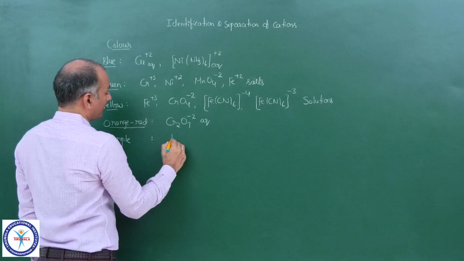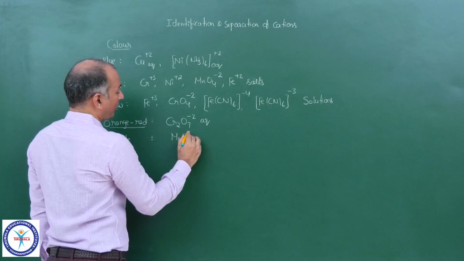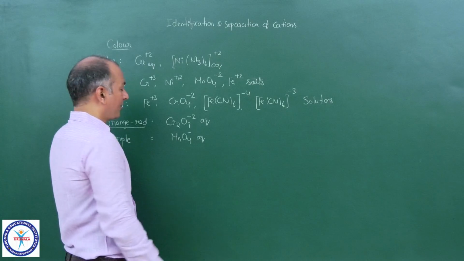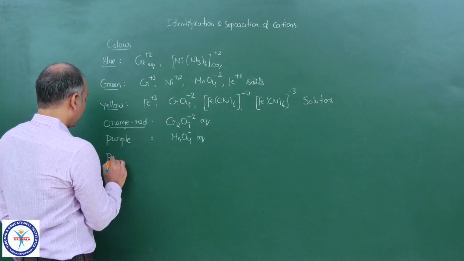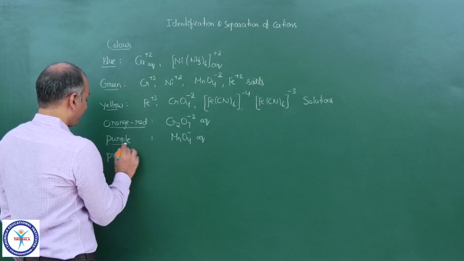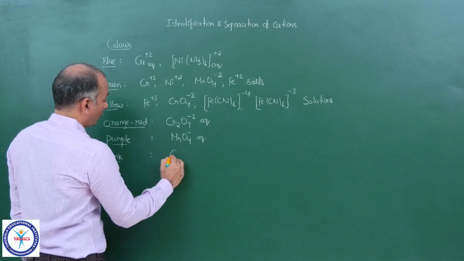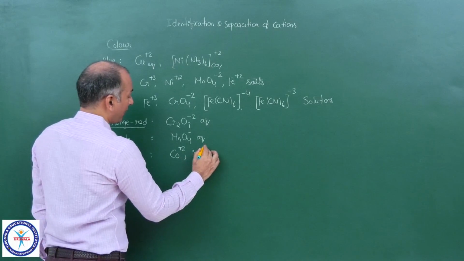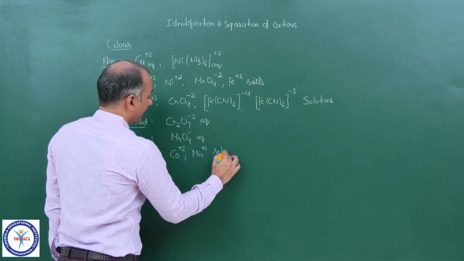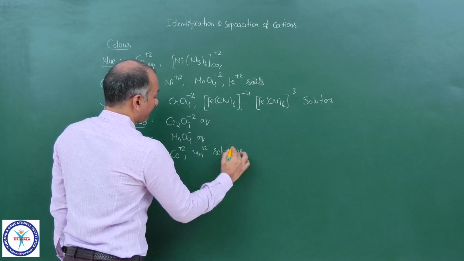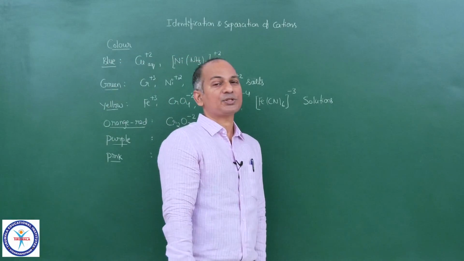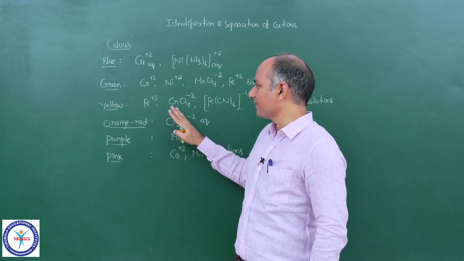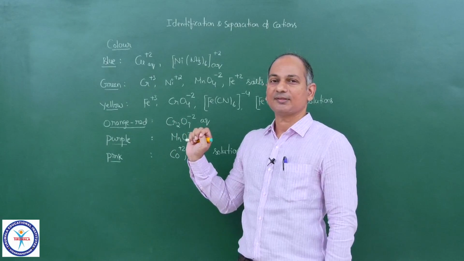In purple you can take permanganate, aqueous. Aqueous solutions of permanganate are purple in color. Then if you come to pink, then Co2+ aqueous solutions and Mn2+ aqueous solutions are pink in color. So solutions of Co2+ and Mn2+ are pink in color. So this is roughly, briefly, about the colors.